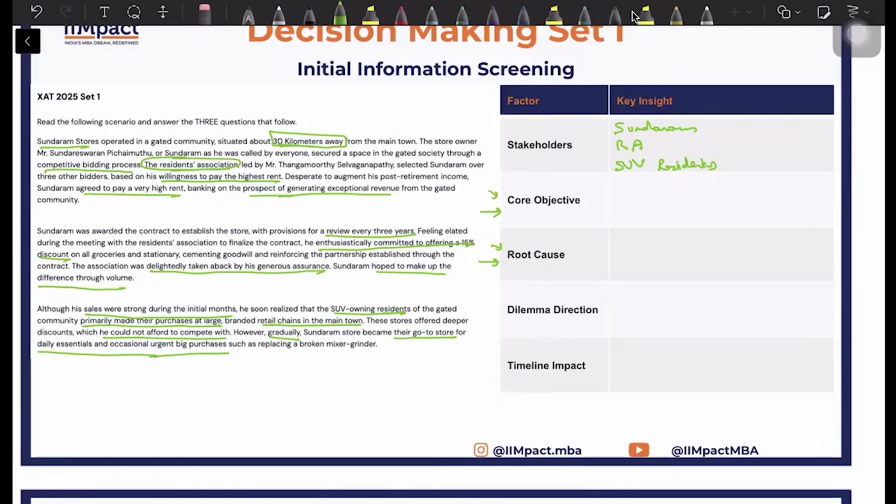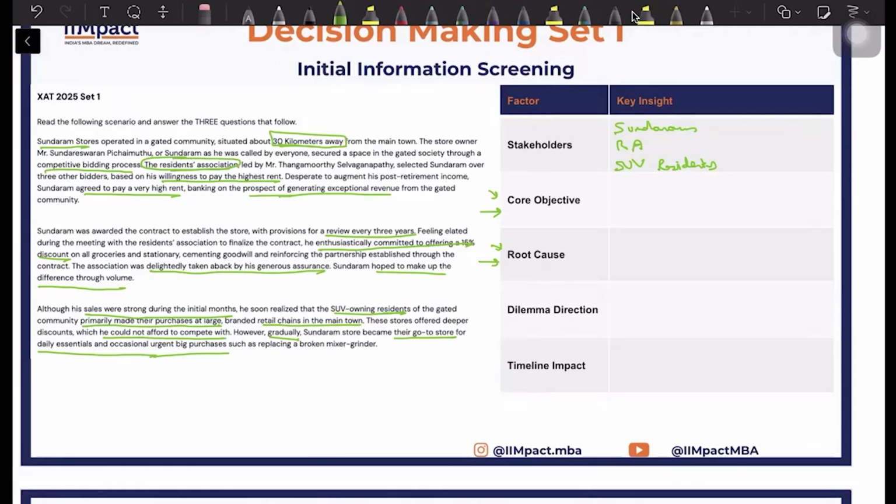The questions will also have some data point given to you, and it will change with those data points. Each question can have a different objective, and the root cause for that can be different. So for now, since we have not seen the questions, we can also in some shape or form write the objective and root cause here, which will help you when you go through the questions.